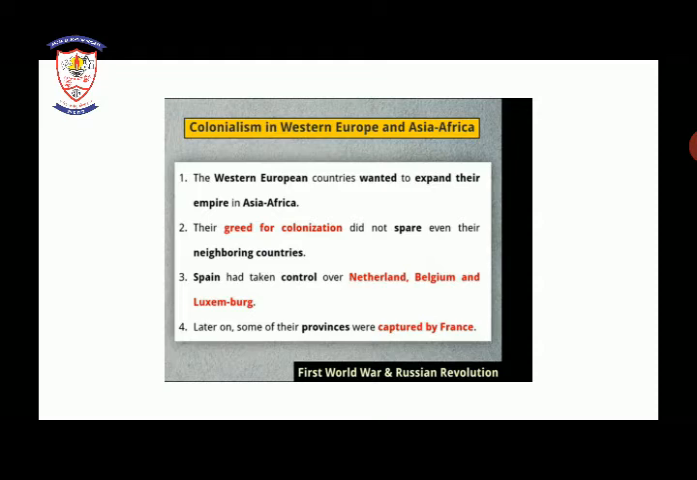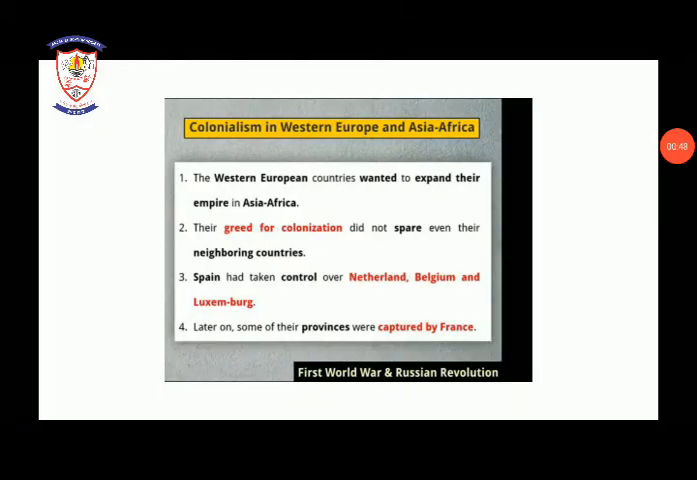city or country. Okay? So colonialism means, as we have seen, that European countries were acquiring political control in another city, as they wanted to establish their colonies everywhere. They wanted to expand their empire. So we will see colonialism in Western Europe and Asia and Africa. So let's move toward this topic.